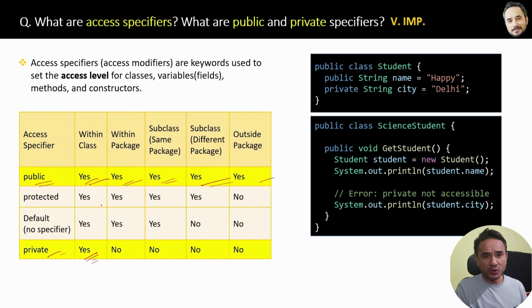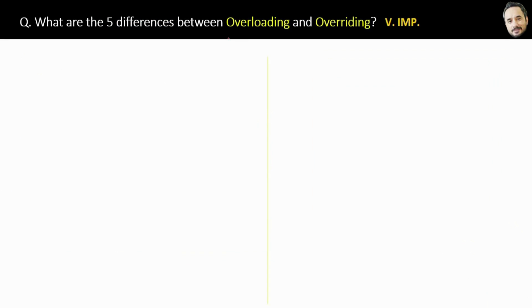Now in the upcoming question, I will explain the default access specifier, which is very interesting. What are the 5 differences between overloading and overriding? A very important question asked in many interviews, and that's why I am asking for 5 differences, not 1 or 2 differences.